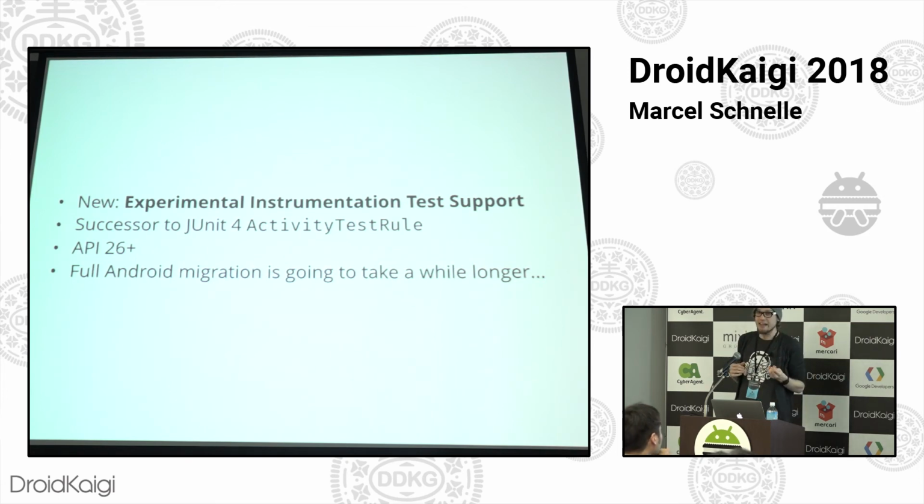Now, it is API 26 and above, and that is because JUnit 5 is completely built on top of Java 8. Because why, if you rewrite it anyways, why even bother with the backwards compatibility stuff? And that would technically mean API 24, but some of the reflective APIs used in JUnit 5, they didn't come to Android until 7.1. So it is 26 and up.